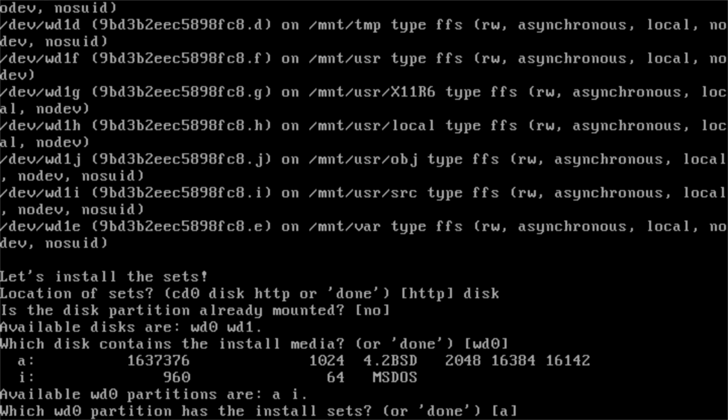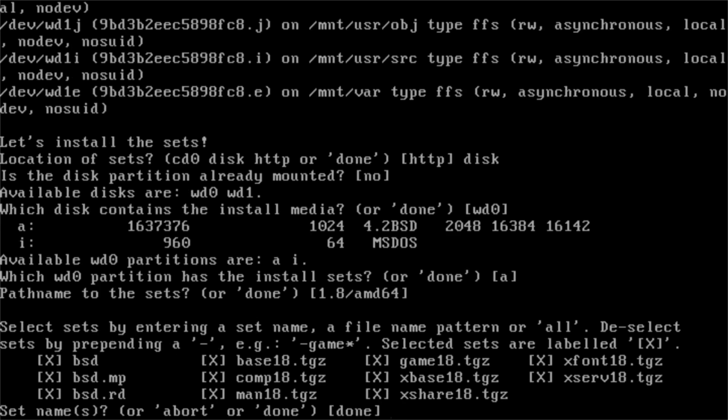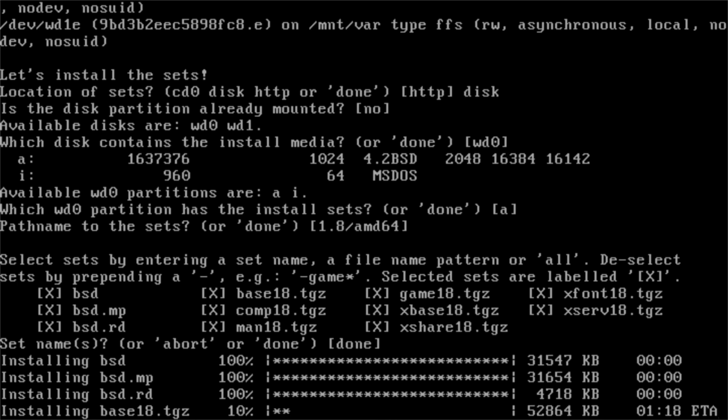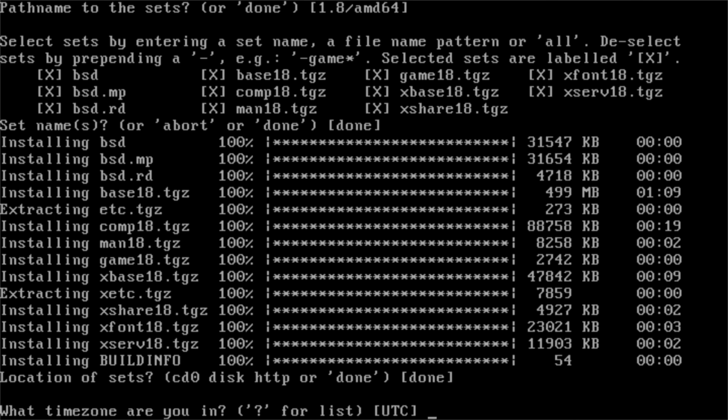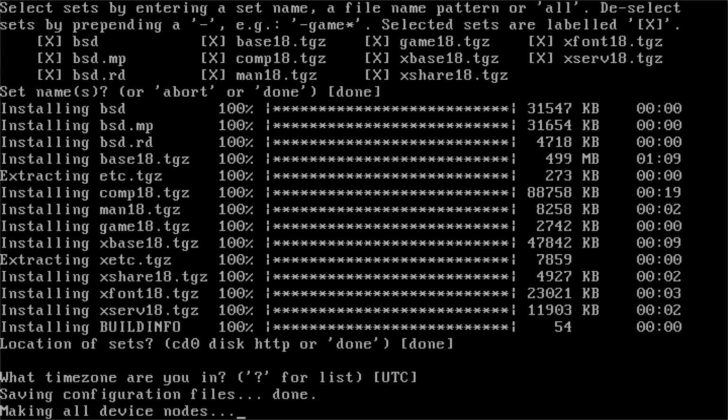All installation sets are selected by default. Press Enter to continue. Once installation completes, accept the default options and select your time zone. I'll keep UTC for this example.